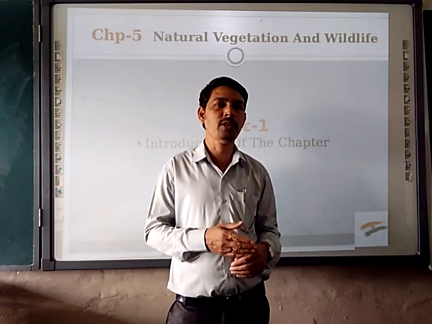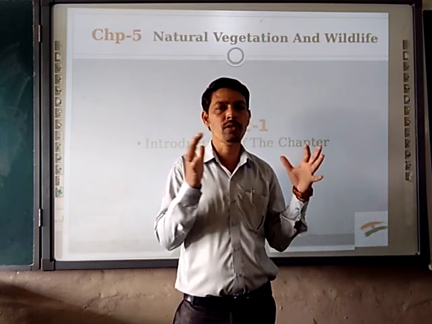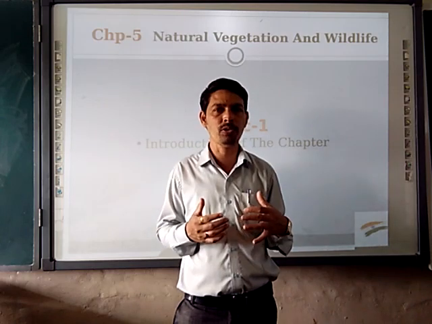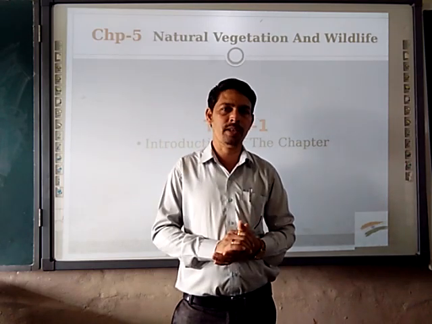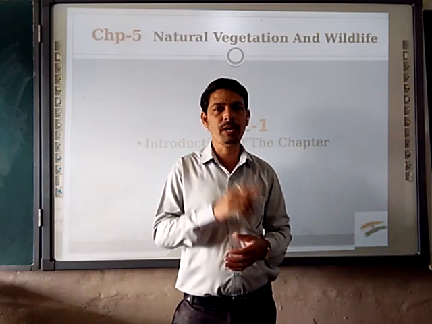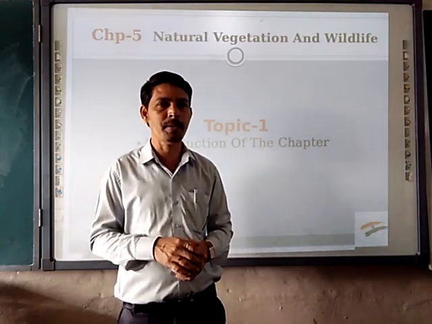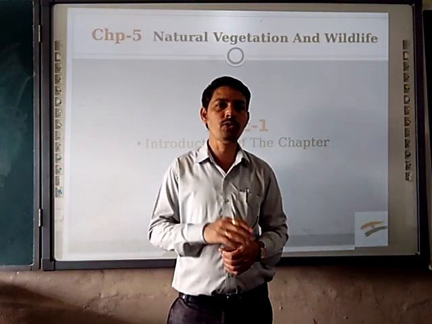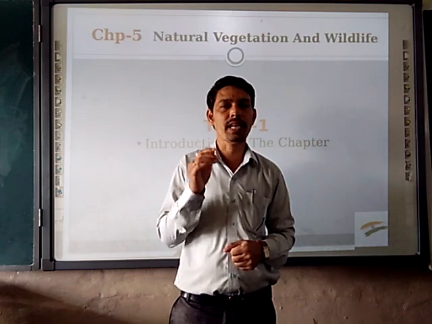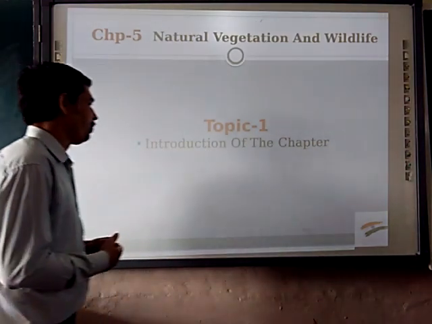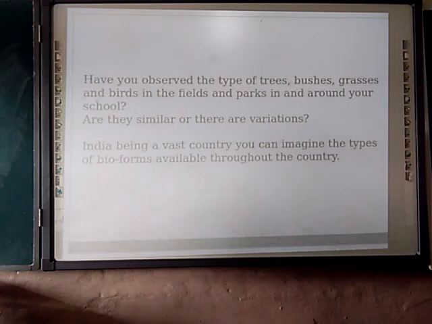From your 6th standard, you have been talking only about the forest, how the forests are producing valuable wood for us, what the uses of forest are, so many things we know. Plus one point is there: the aim and objective of this chapter is to make you aware not to harm our natural vegetation and wildlife resources because they are very important. So let's proceed. Topic number 1, introduction of this chapter.